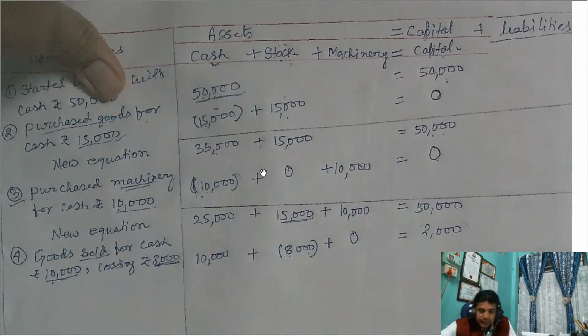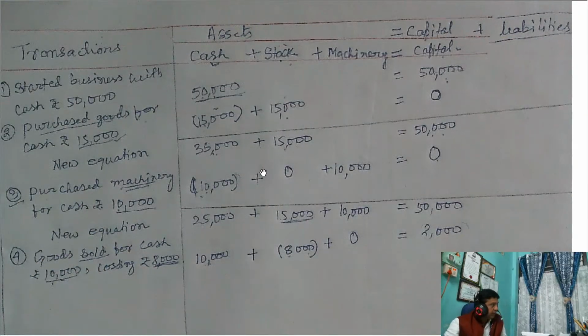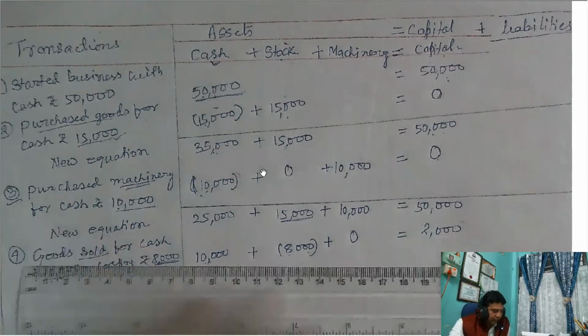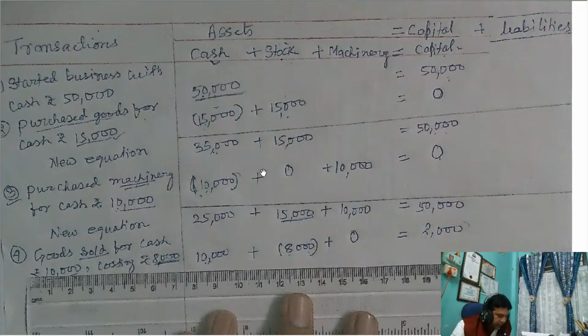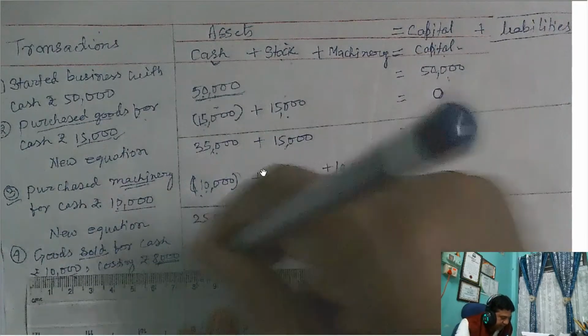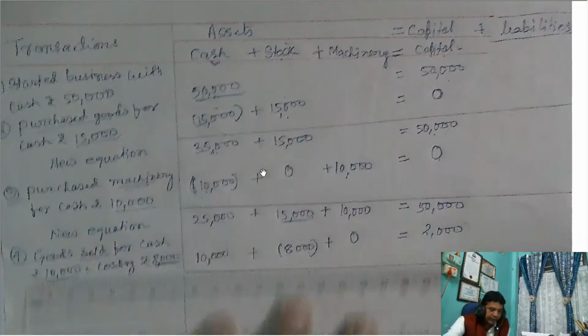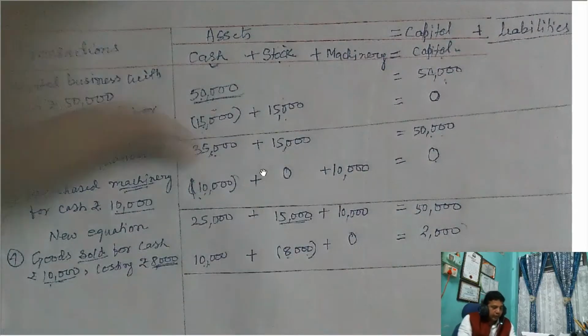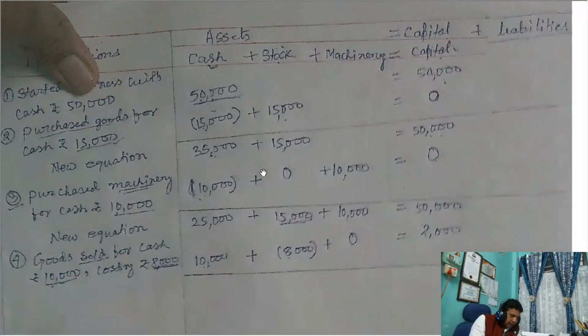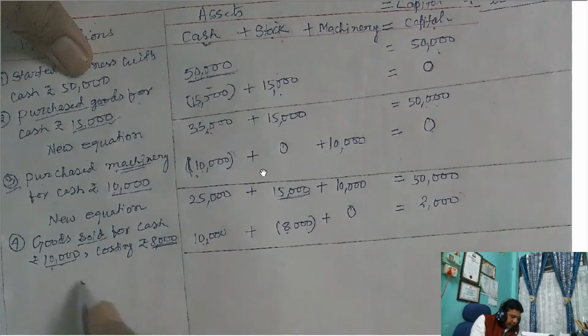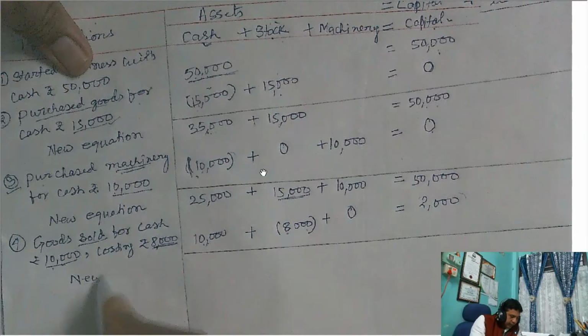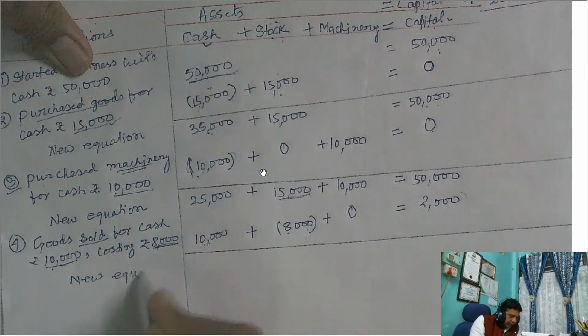Now after giving impact of this transaction, again you have to draw line, find out the new equation. Now you have to write new equation. I am writing here, new equation.